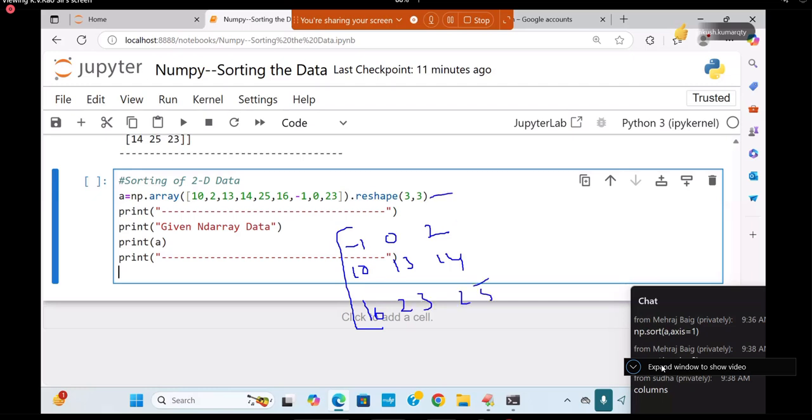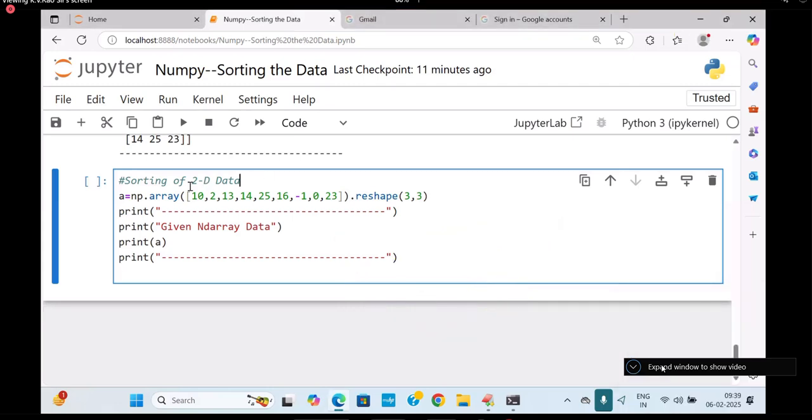This is the one I want to go for. This is called sorting the complete data of the 2D array in ascending order by default.